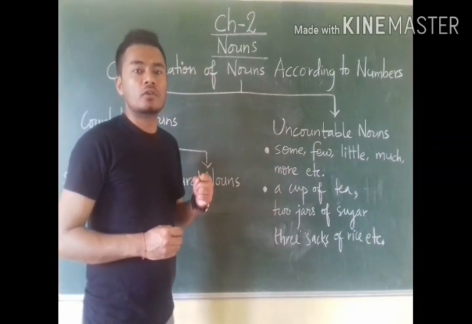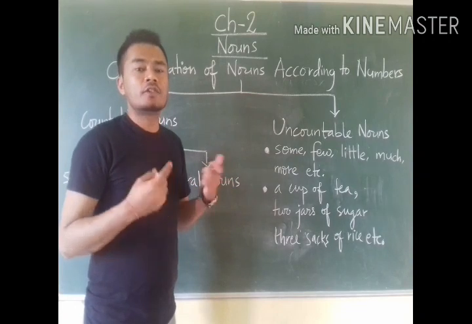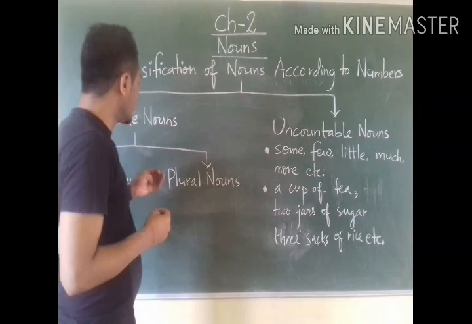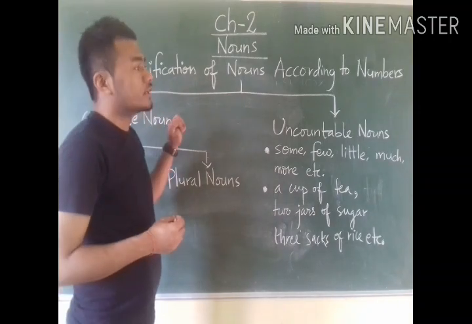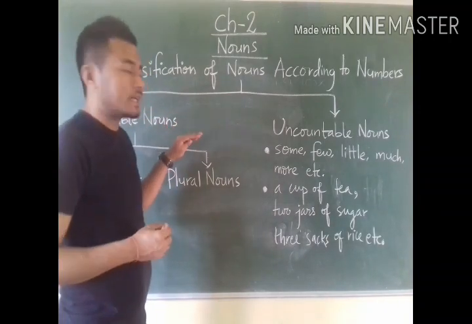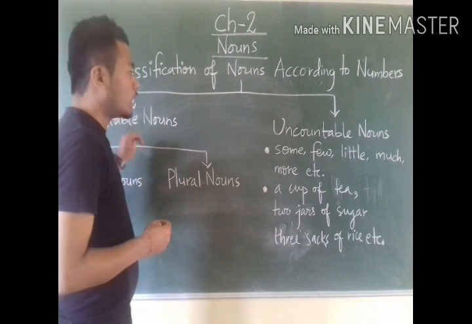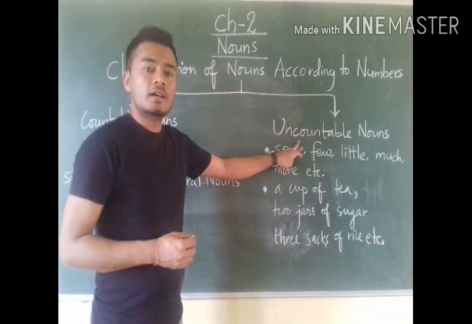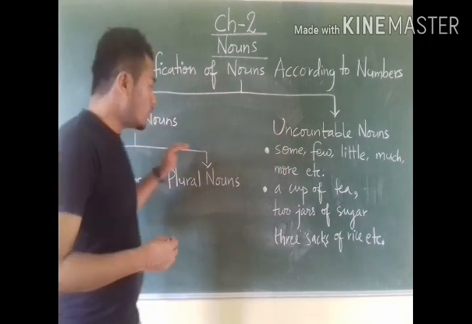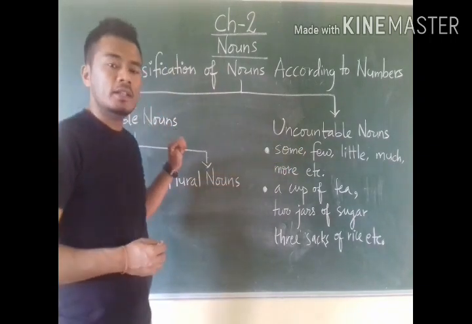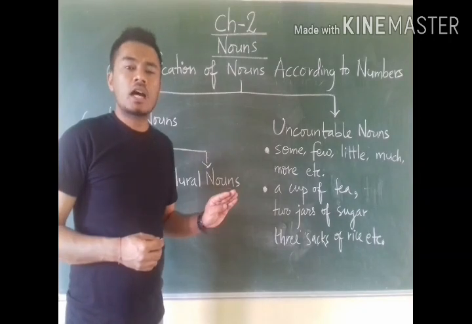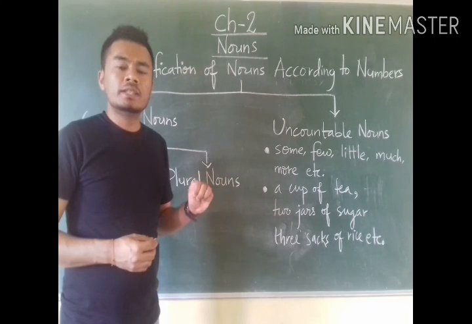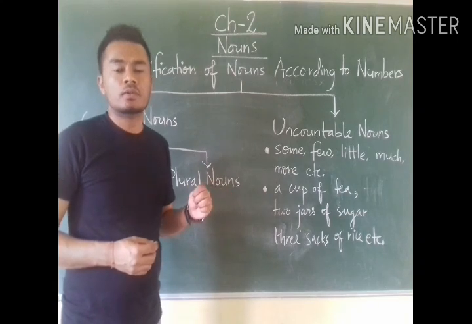Numbers, as we all know, refers to what can be counted. But here, according to numbers, nouns can be classified into two types. One is countable nouns and another is uncountable nouns. So countable nouns means all those nouns which can be counted by using the numbers like 1, 2, 3, 4.